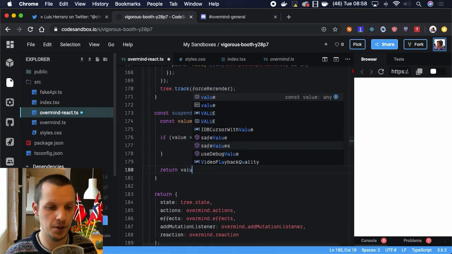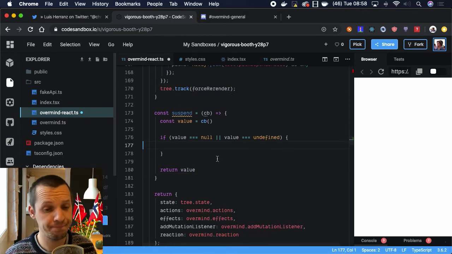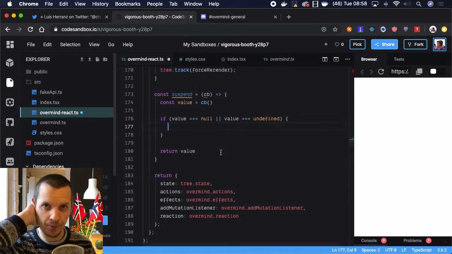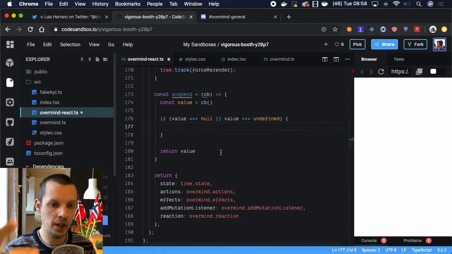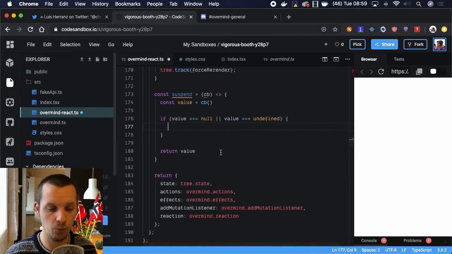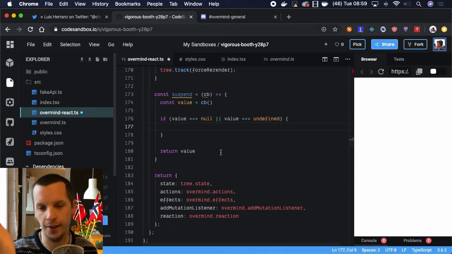But if it's not there, we just return the value. Okay? Cool. So now comes the tricky thing. First of all, what we have to make sure of is that when we use the Overmind hook, we create a tracking tree, as we call it, which starts tracking whatever state you access. Now, if we suddenly throw inside this component, it's not able to clean up that work. So we have to do it for it.